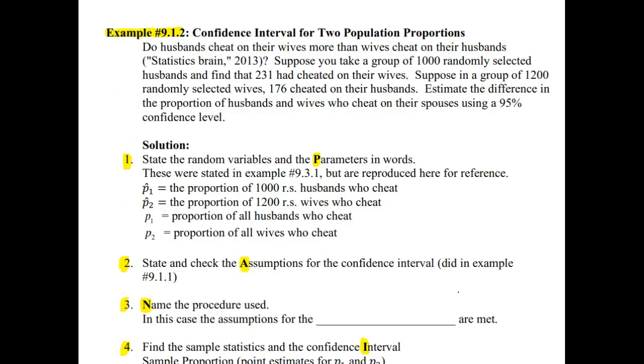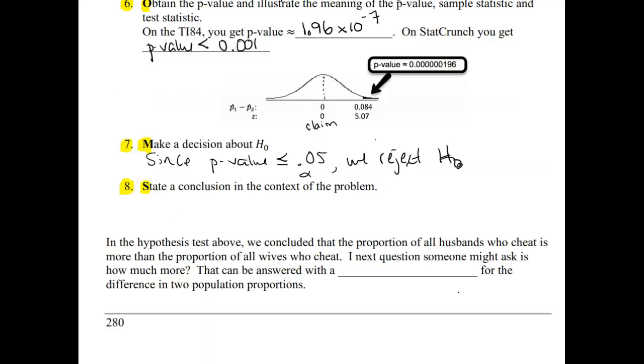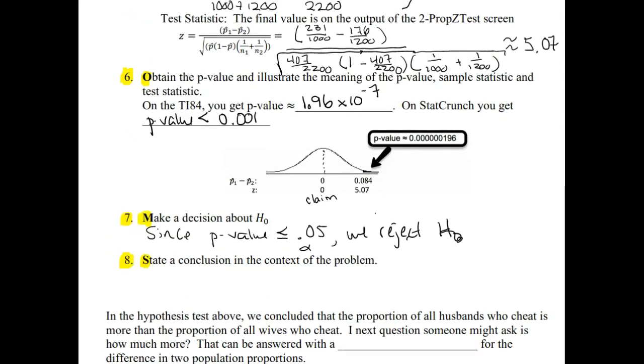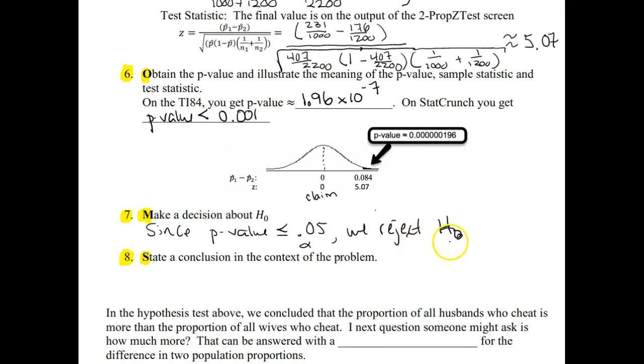So if we go to state our conclusion in context, if we reject H0, that means there is significant evidence to conclude HA, but HA said that P1 was greater than P2.